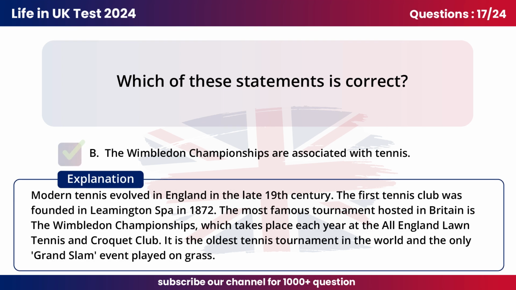Modern tennis evolved in England in the late 19th century. The first tennis club was founded in Leamington Spa in 1872. The most famous tournament hosted in Britain is the Wimbledon Championships, which takes place each year at the All England Lawn Tennis and Croquet Club. It is the oldest tennis tournament in the world and the only Grand Slam event played on grass.